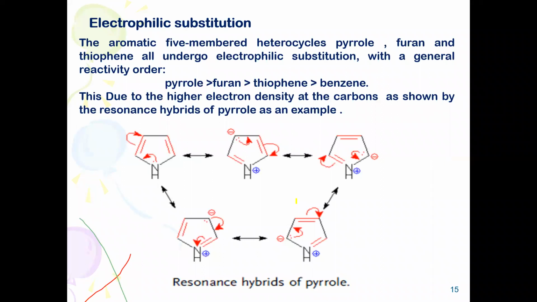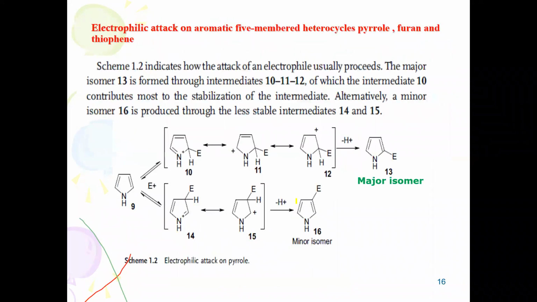Just like benzene, these 5-membered heterocycles undergo electrophilic substitution reactions. Looking at pyrrole only, I have taken electrophilic attack here: the electrophile attacks over here, and a carbocation is formed. These are highly stabilized by resonance. This is forming as the major product. When C3 attack occurs, you will not find more stability because of the lesser number of resonating structures. That's why it is highly aromatic, and moreover they prefer to undergo electrophilic substitution.